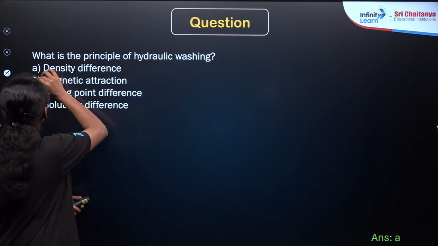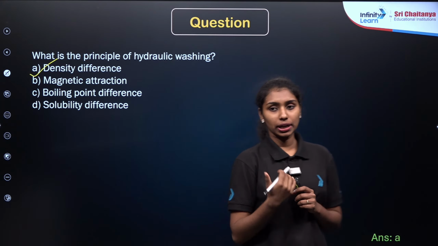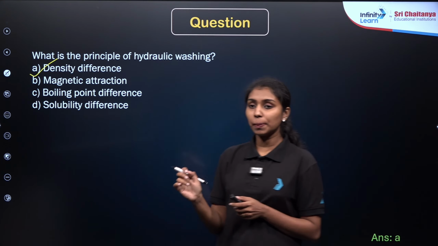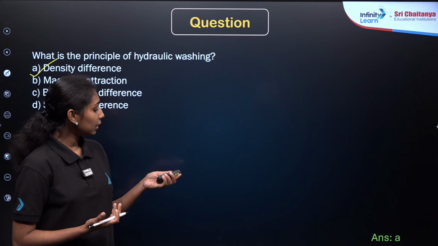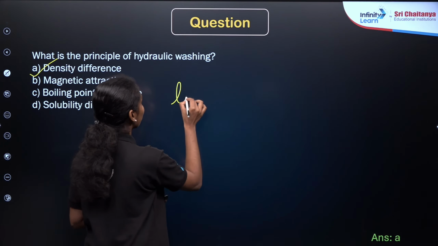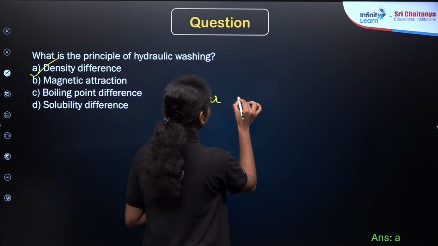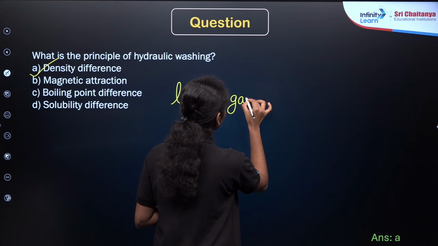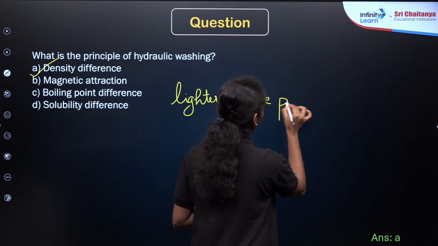So option A will be the correct answer here, density difference, right? So if you are having the high dense impurities or low dense impurities, the lighter particle means they will be having very less density, right? So the lighter gangue particles will be easily washed away by the water current. Gangue particles means impurities present in the ore.